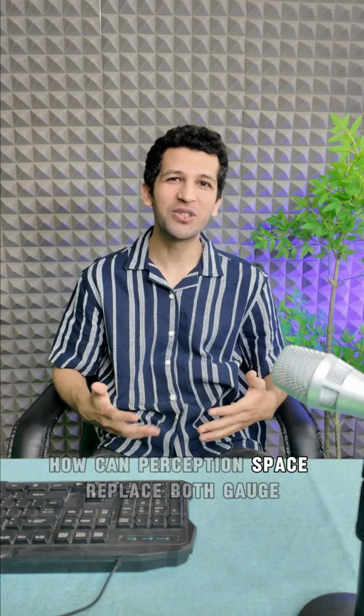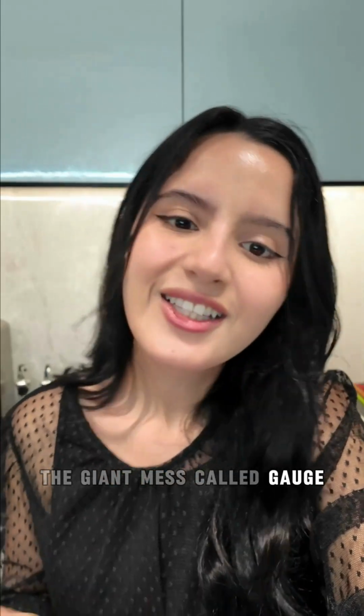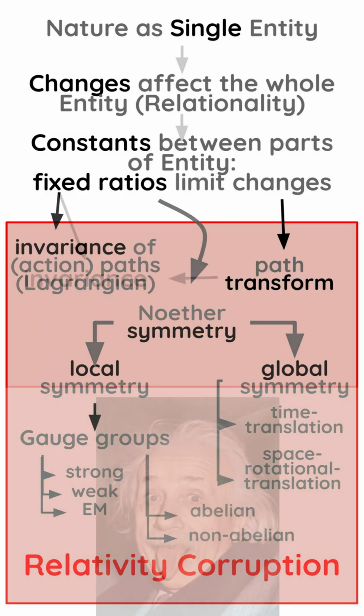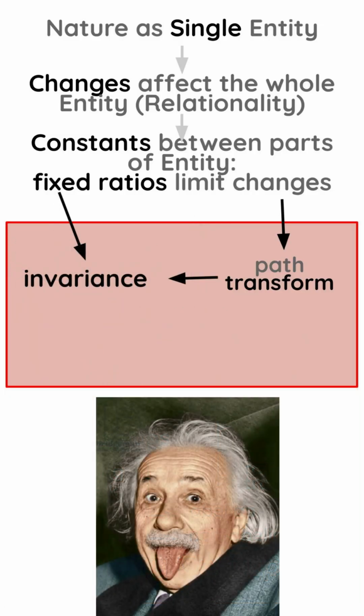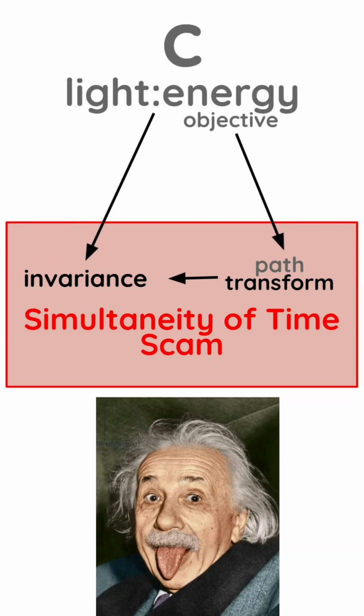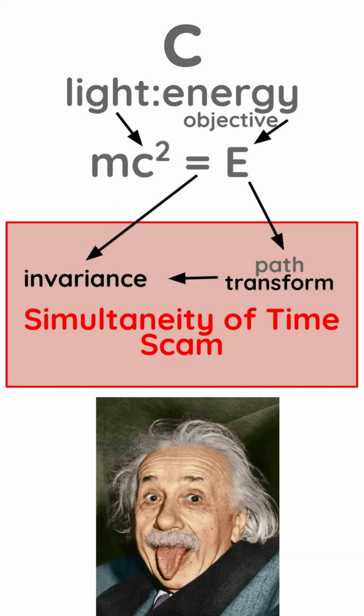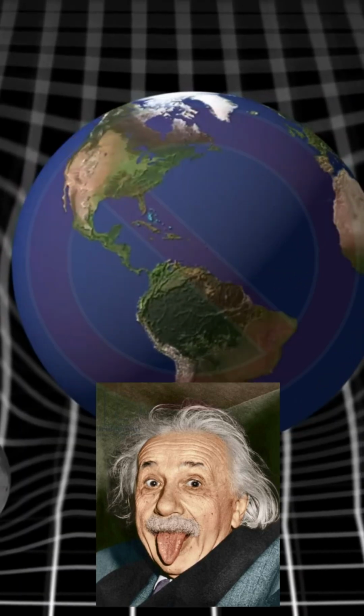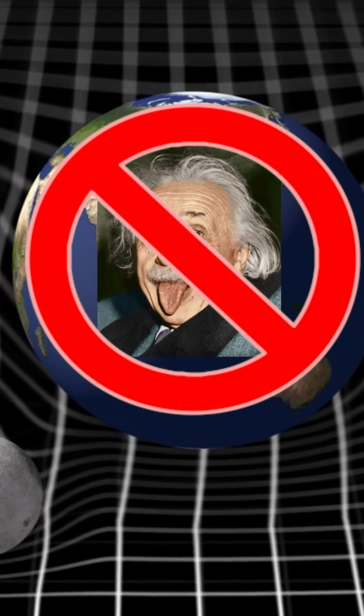How can perception space replace both gauge theory and Hilbert space? The giant mess called gauge theory began when Einstein corrupted Lorentz transformations into Lorentz invariance through his scam Simultaneity of Time. This turned the constant speed of light into a ratio between light and energy, as denoted by E equals mc squared. This is why there is no gauge theory for gravity.